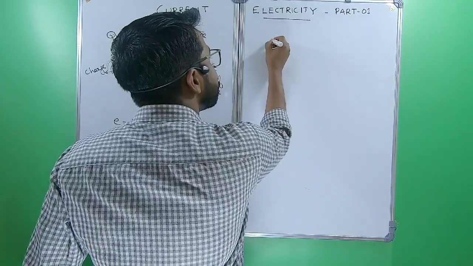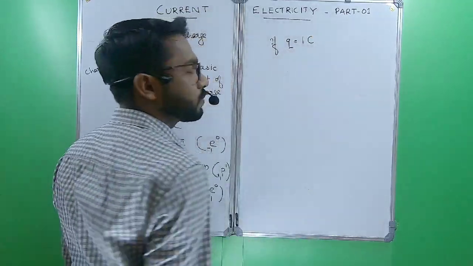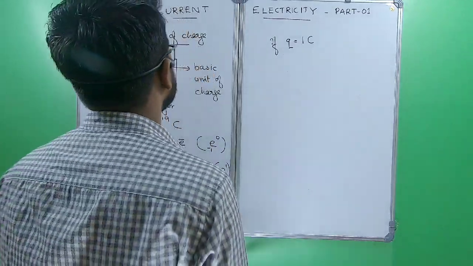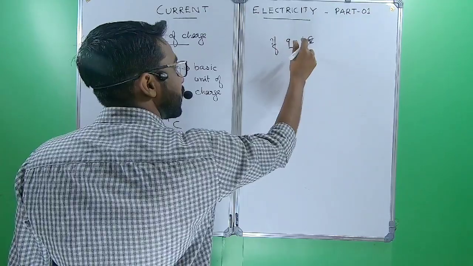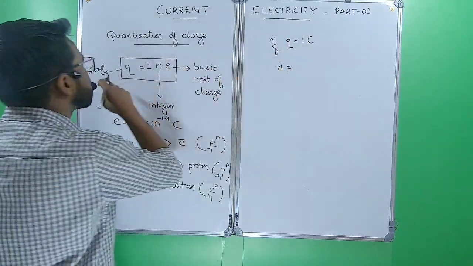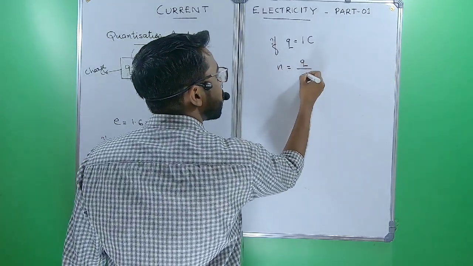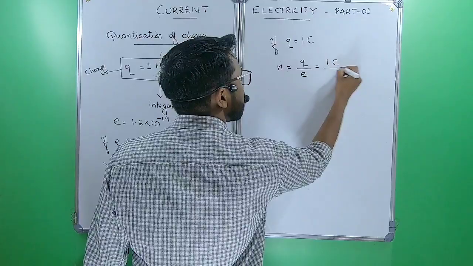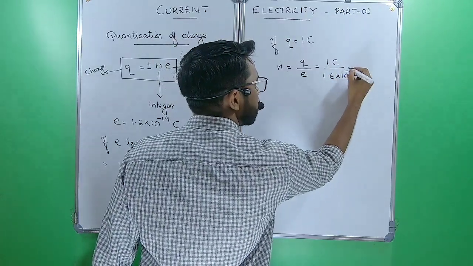If the charge of a body is equal to 1 coulomb, then how many electrons are there in the body? How can we find? From the quantization principle, we can write n equal to Q by e. Q is 1 coulomb and e is 1.6 into 10 power minus 19 coulomb.